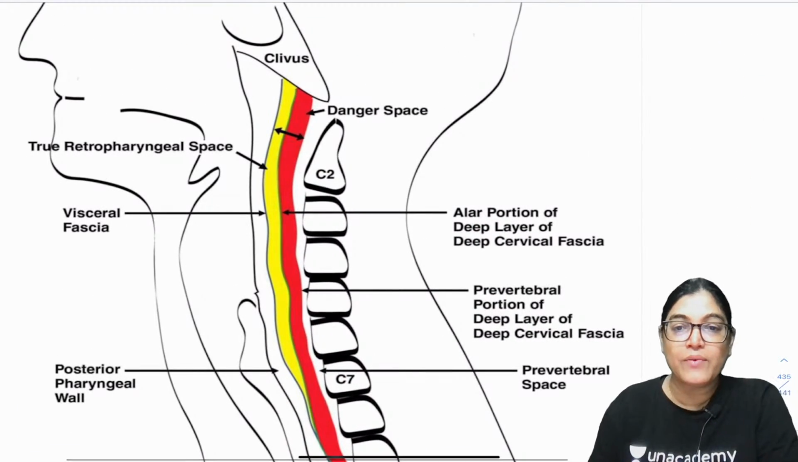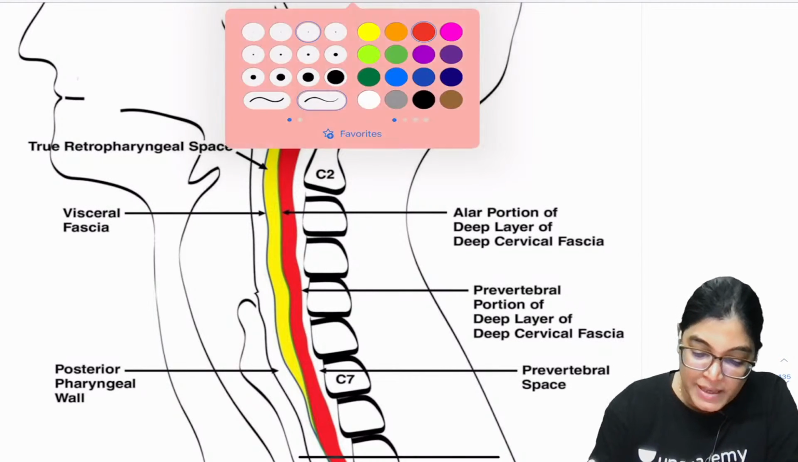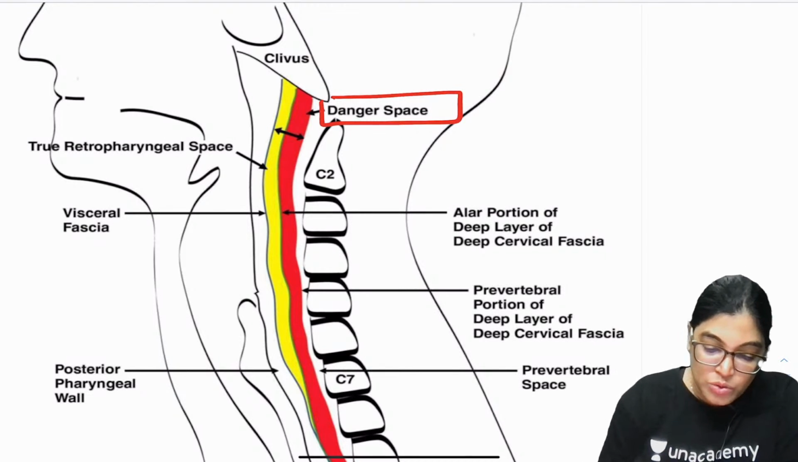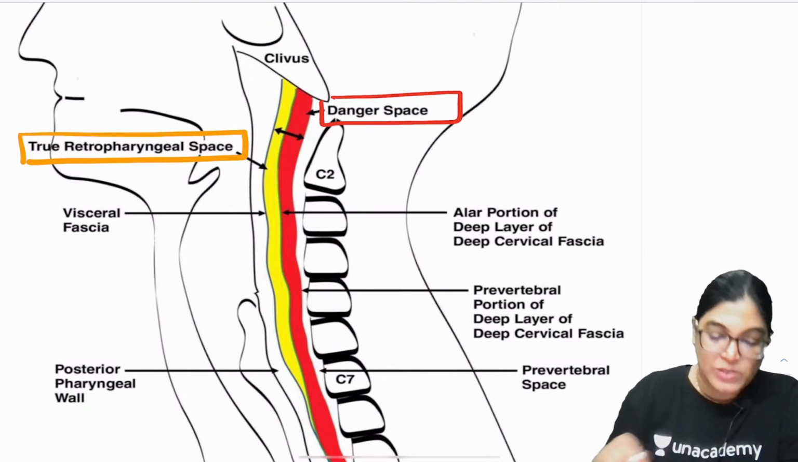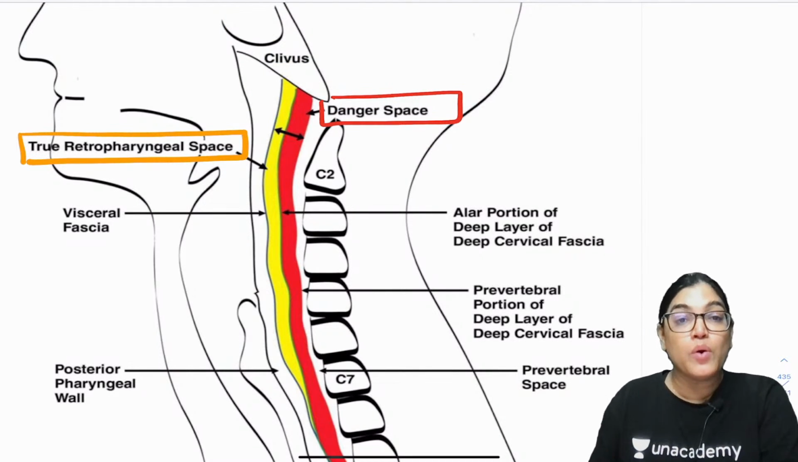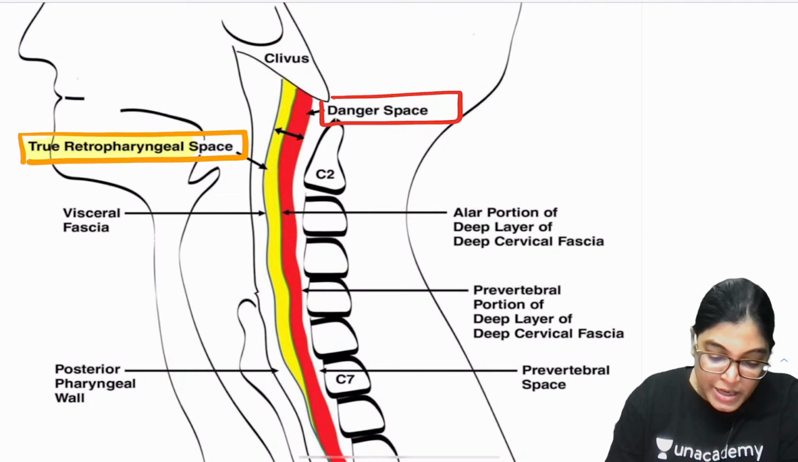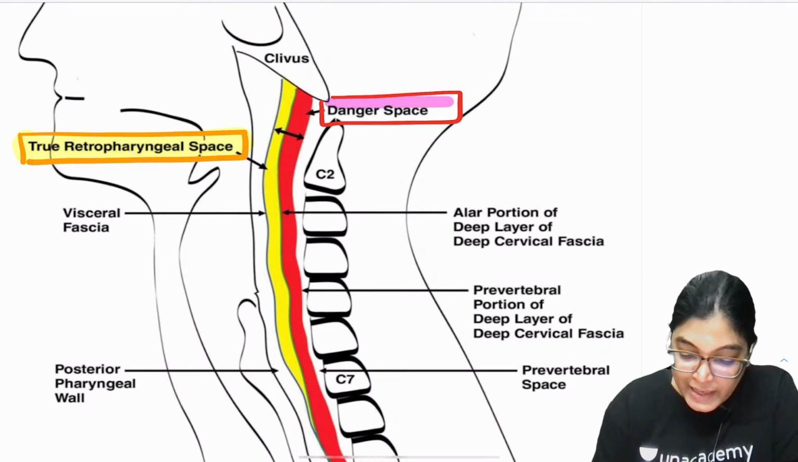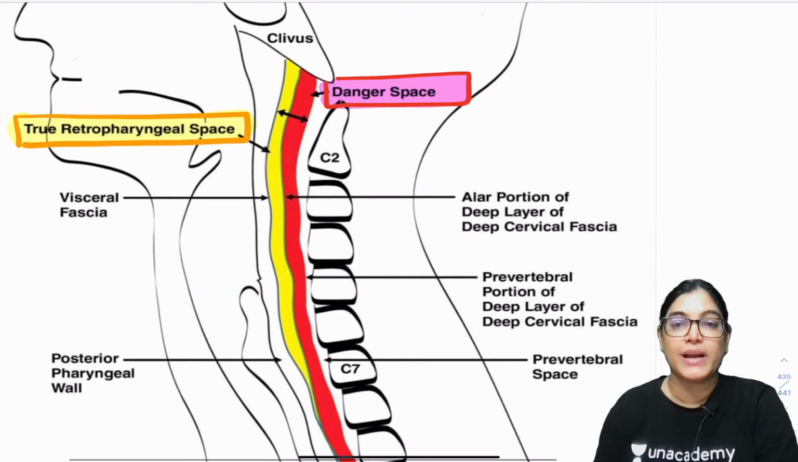Okay. So, everyone, can you appreciate? I have shown you here two spaces. One is marked in red color, that is the danger space, and the other space is marked in yellow color, that is the true retropharyngeal space. What is the term which is used? True retropharyngeal space. So, it is very important that you differentiate between the true retropharyngeal space and the danger space. See here, this is the danger space and this is the true retropharyngeal space.